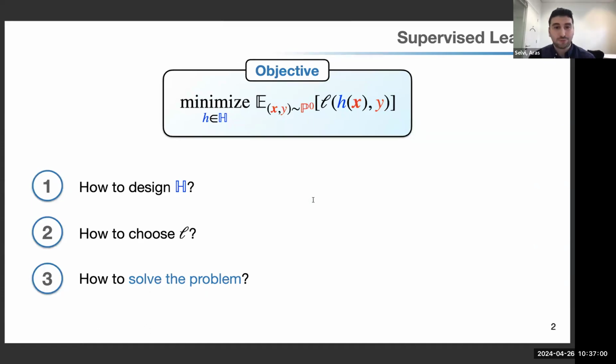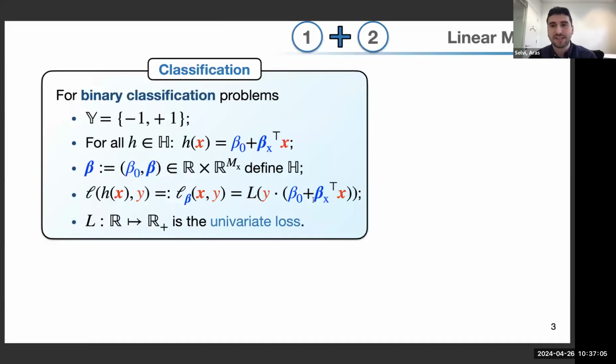Let me first answer the first two questions. Firstly, the answer to the first question, at least in this paper, is via linear models. Let's first start with the classification problems. For classification problems, Y takes values either -1 or +1, so this is binary classification. Because I just told you that we will be working with linear models, our H is a linear function of X. We fix betas, a vector of beta 0, which is an intercept, and beta x, which are the variables corresponding to the features, and we take the inner product between them.